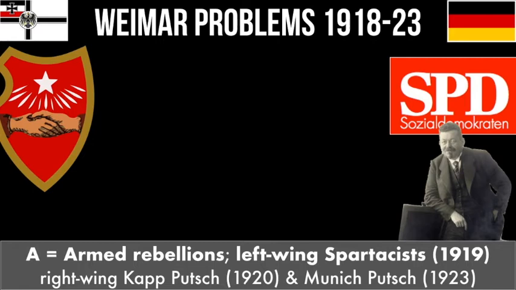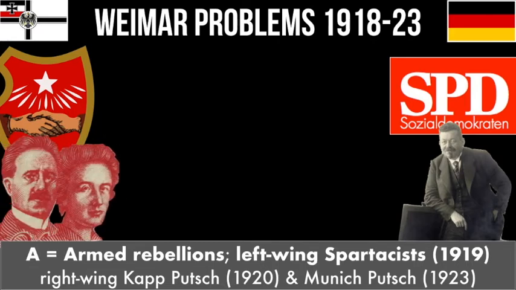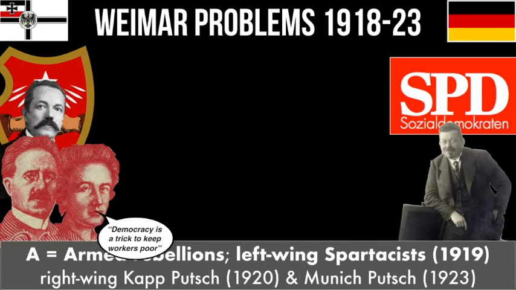The two big leaders of this movement were Karl Liebknecht and Rosa Luxemburg, who became very famous, and they claimed that the new democracy was just a trick to keep the workers out of power and to keep the old systems of power in place. But they also had support from the police chief in Berlin, and they nicknamed their group the Spartacist after the ancient Greek slave rebellion. Understandably nervous that the chief of police in the capital city didn't support the democratically elected government, the Socialist Party decided to have him removed.